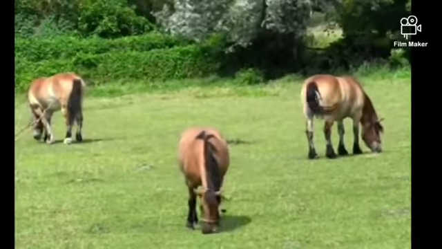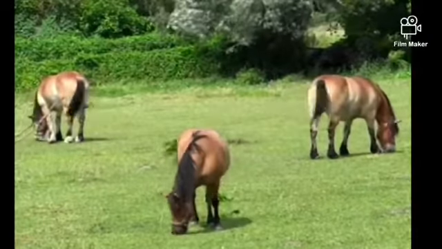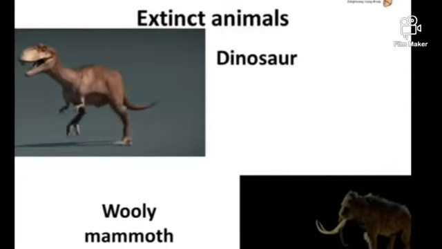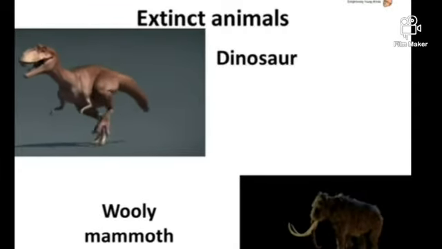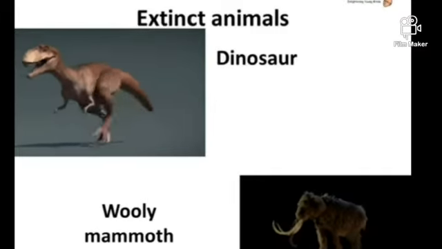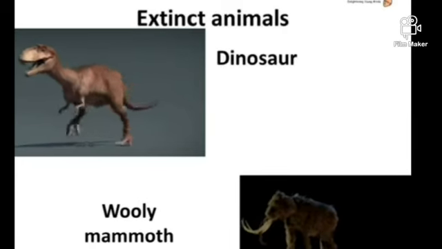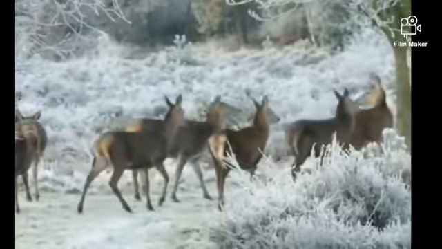Thus, their species survive, and through reproduction they produce new organisms of the same body design which is suitable for the same niche. Now there is a problem here. What if that ecosystem changes? The temperature may go up and down. The water level may change. Well, in such cases, animals that cannot adapt to change will perish. And that's why many species have vanished from earth. Hence, dinosaurs and woolly mammoths are called extinct animals.